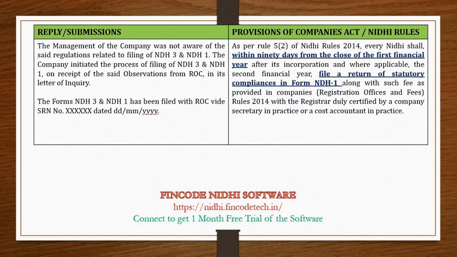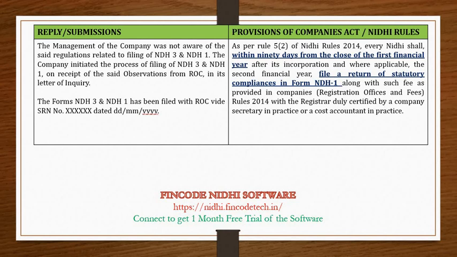Coming to the provisions of the Companies Act or Nidhi rules, every Nidhi company is required to file within 90 days from the close of the first financial year a form called NDH1, and within 30 days from the close of the financial year a form called NDH3 with the ROC. And this is a very important form and specific only to Nidhi companies. Guys, remember that a normal private limited company or normal public limited company is not required to file NDH3 and NDH1. It is only related to Nidhi companies.